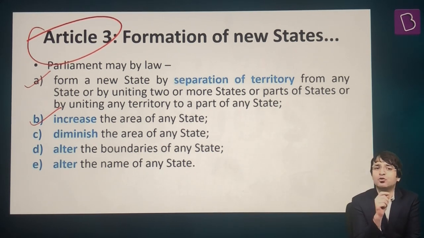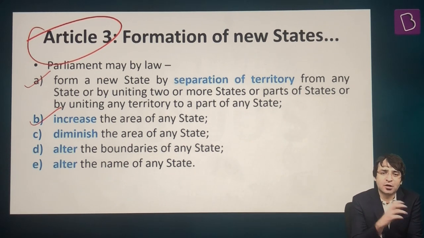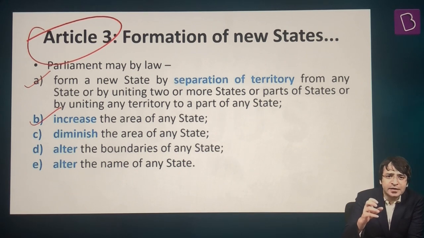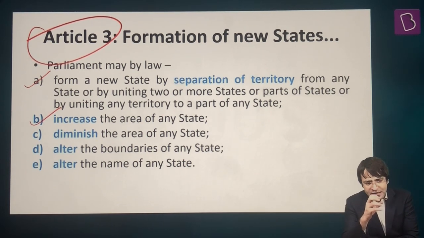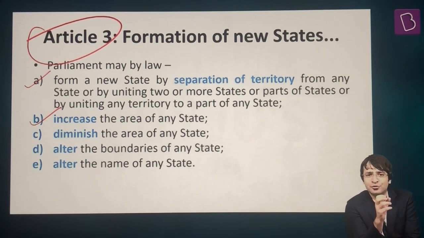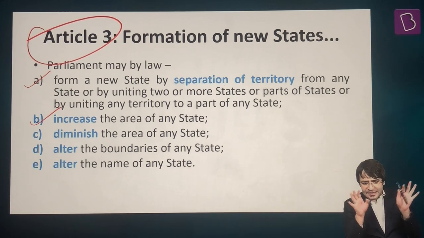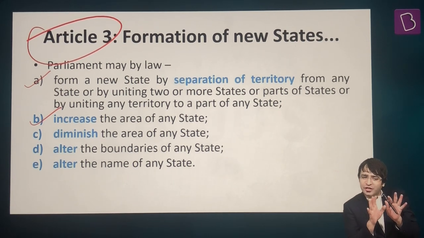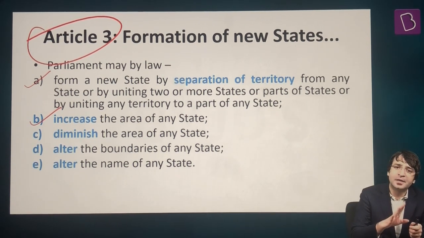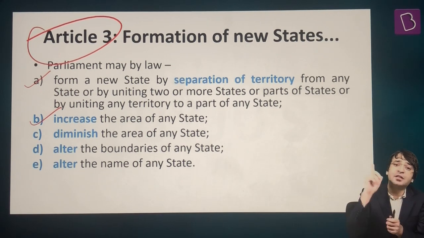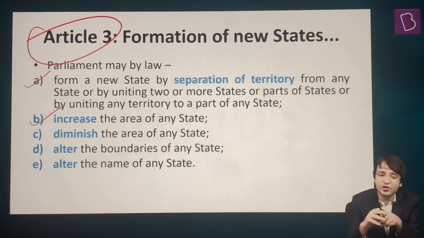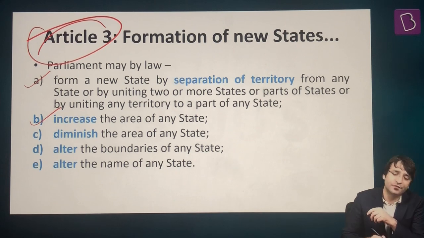But concept number two, very important. When we say India is a federal constitution, even then there are some features in the Indian constitution which give a unitary bias to our constitution. Although the Indian constitution is federal, there are some features which favor the center, which favor the union. One such feature is Article 3 of the Constitution of India.